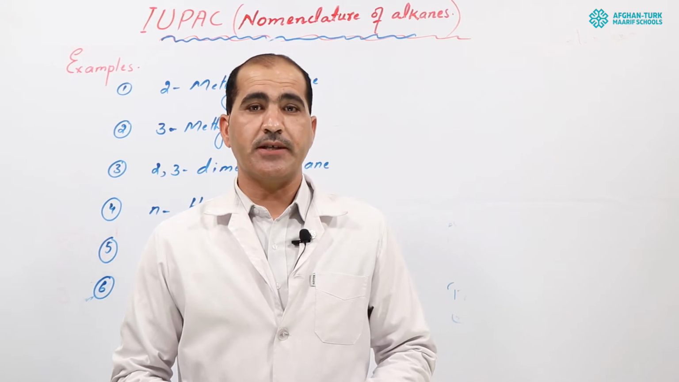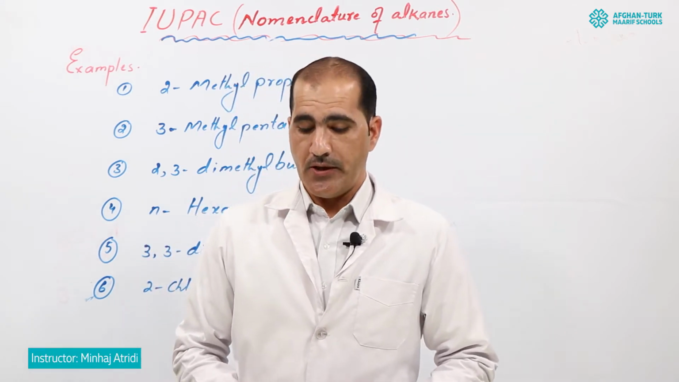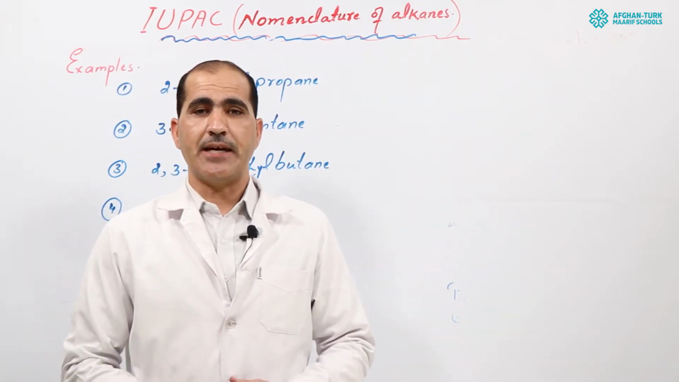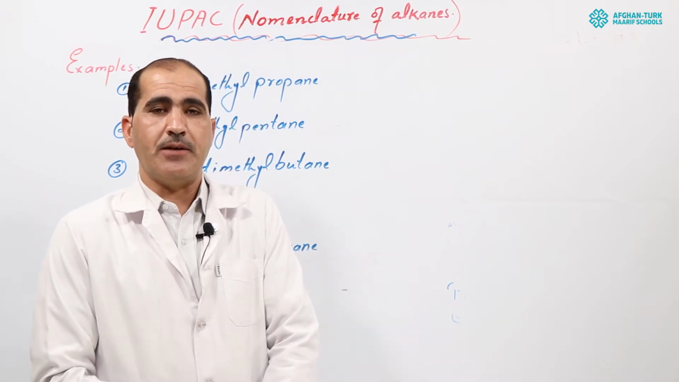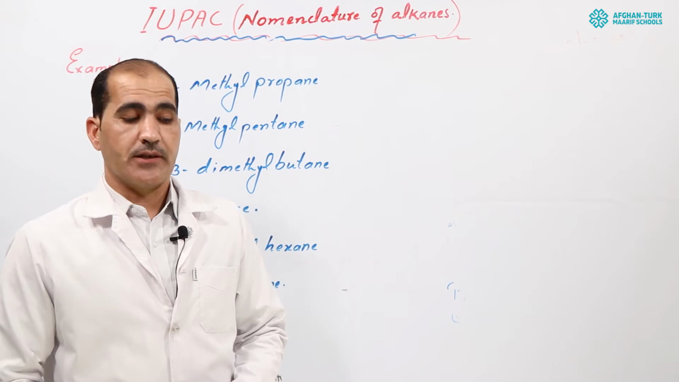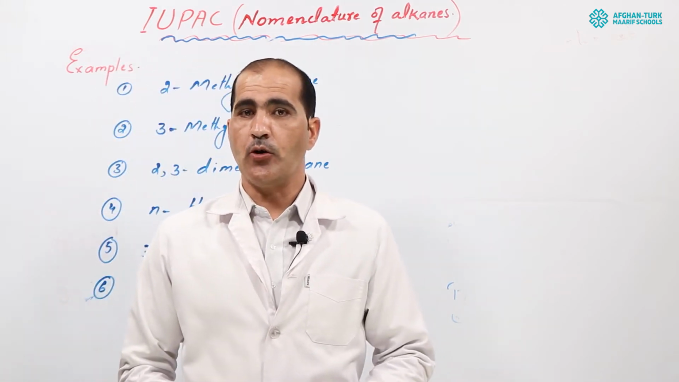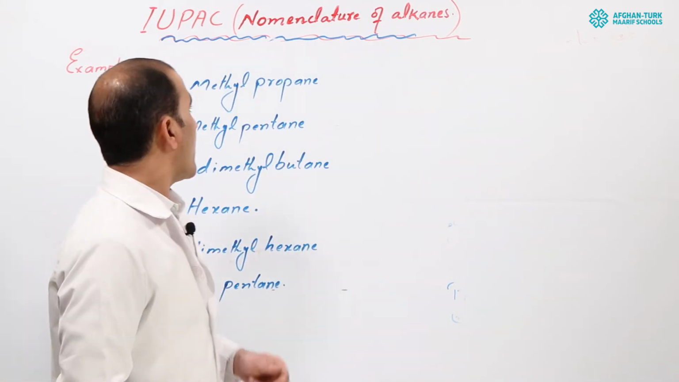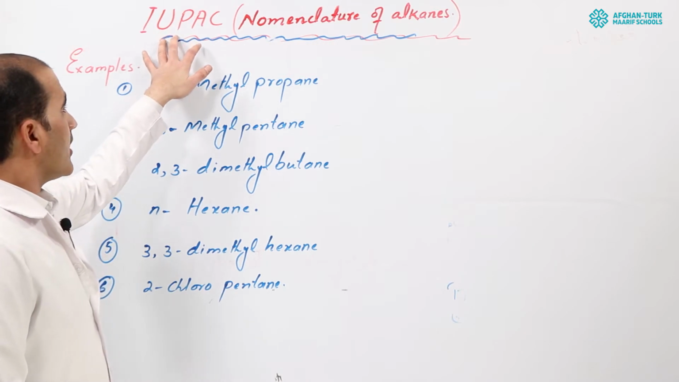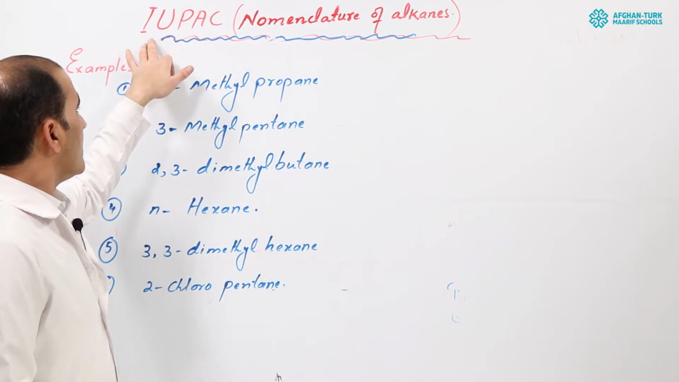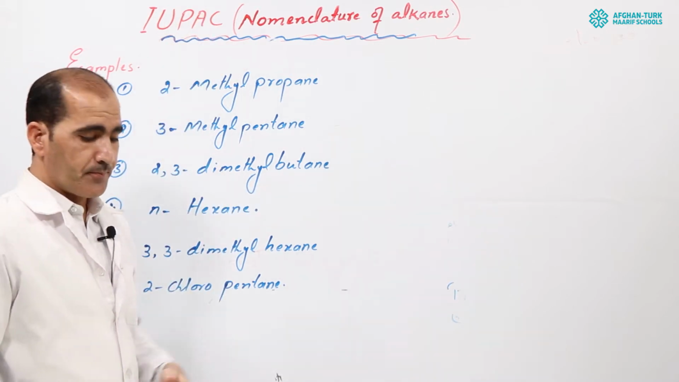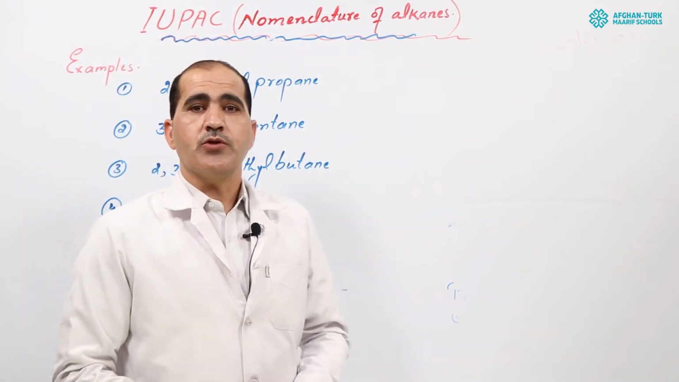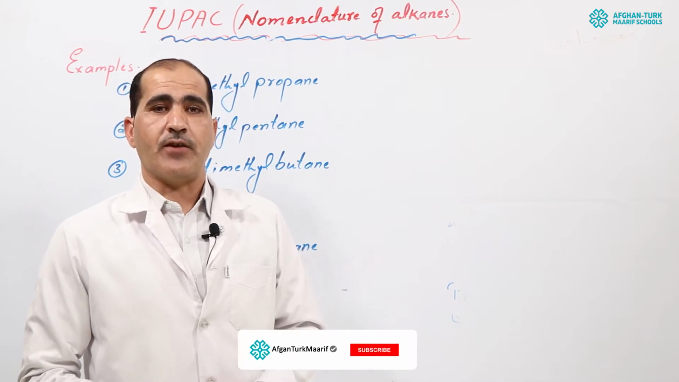Last time we studied about alkyl groups. So today we will talk about the naming of alkanes, how we can give names to the alkane family members and their IUPAC naming. You know IUPAC nomenclature. IUPAC means International Union of Pure and Applied Chemistry. According to the rules, we will give the names to alkane family members.